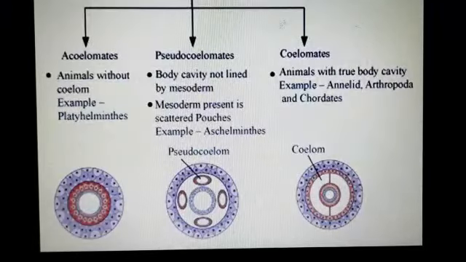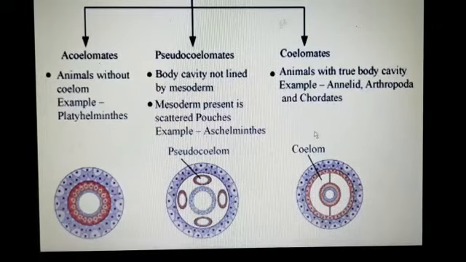Here you see the classification of animals on the basis of coelom. Acoelomate, animals without coelom, for example Platyhelminthes. Pseudocoelomate, body cavity not lined by mesoderm. The word pseudo means false, false coelom. Here you see the pouches of mesoderm are present. In the acoelomate, complete mesoderm is formed with ectoderm and endoderm, and no cavity is present between the body wall and the gut wall.